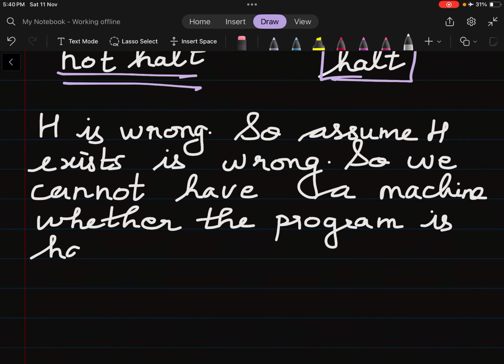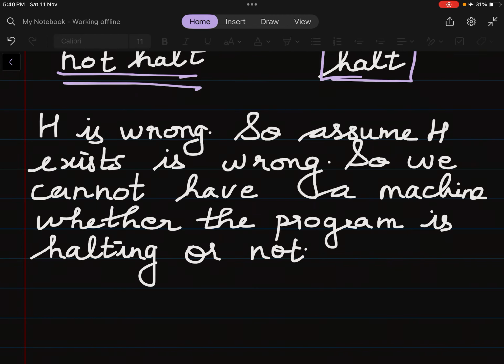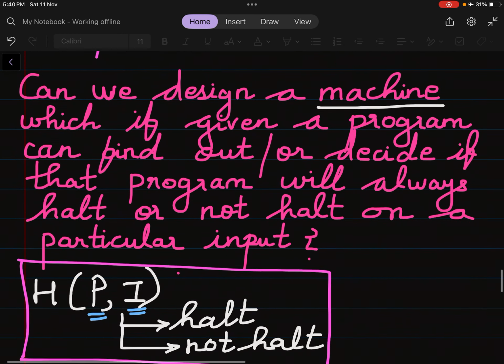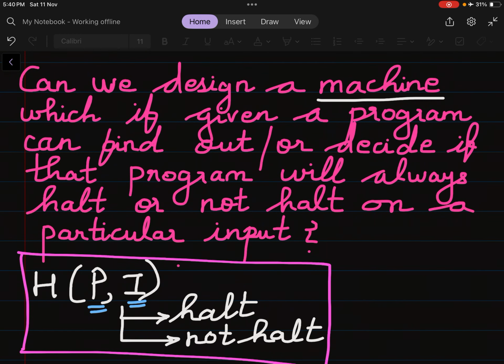There is no such machine which exists in the world which can tell you whether a program is a halting problem or not. So we say that the halting problem is an undecidable problem, because we created a halting machine and what we saw was that the machine was wrong.